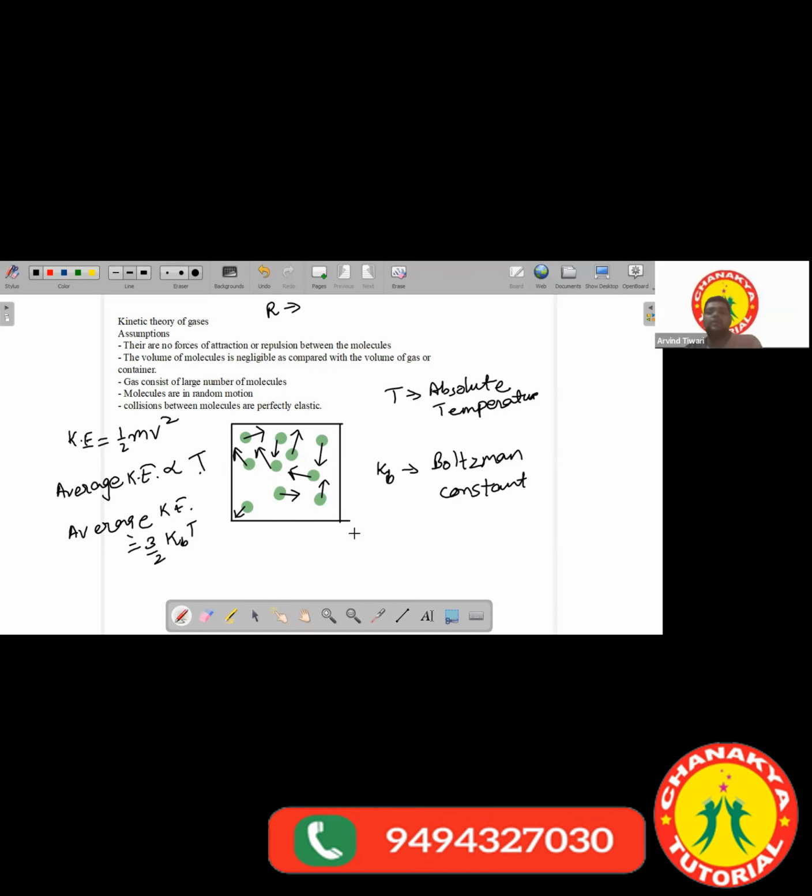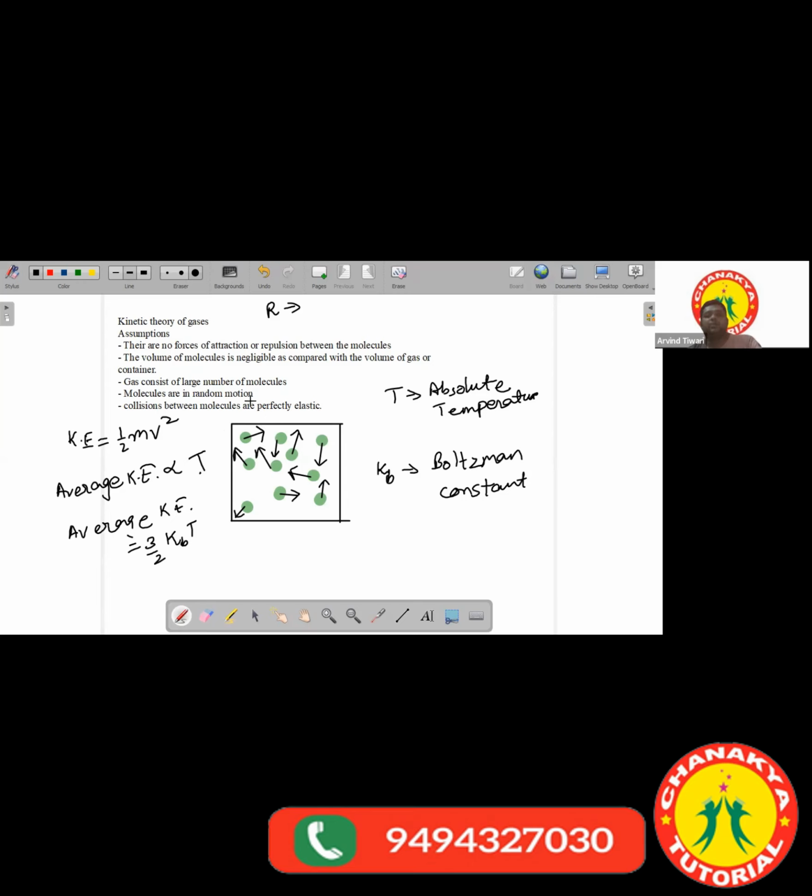So the collisions we were discussing, the collisions in real life, are not elastic. Over there, the energy is not conserved. During a collision, there is some energy which is lost to the surroundings. But in a perfectly elastic collision, the total energy remains conserved. Suppose this molecule has a certain energy, this molecule has a certain energy, and these two molecules collide with each other. When these two molecules collide, there will be no loss of energy, and we call this collision a perfectly elastic collision.